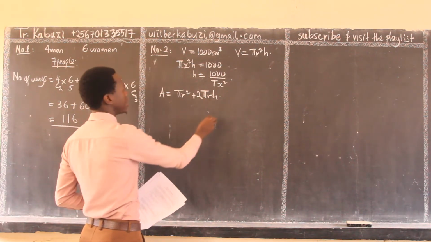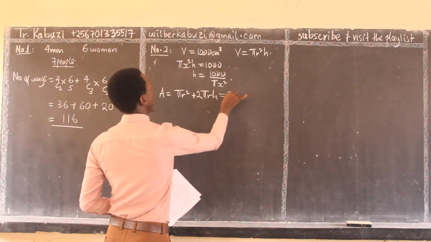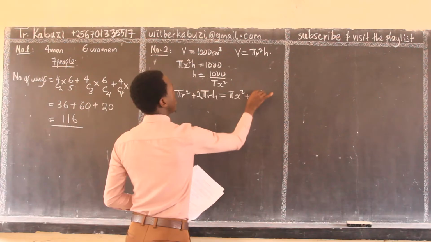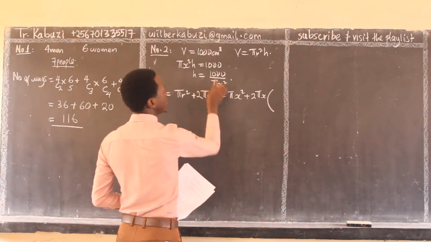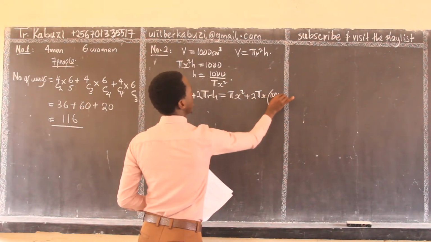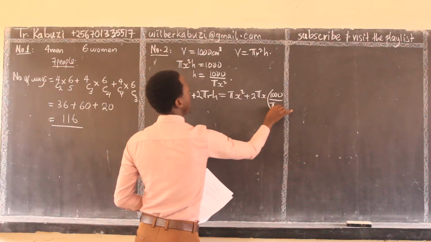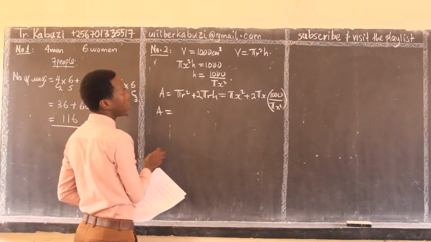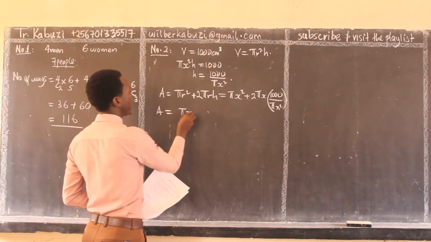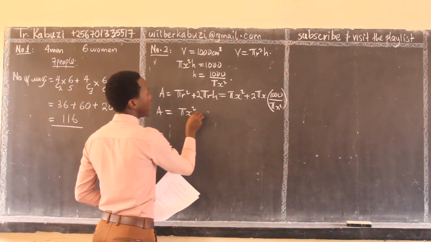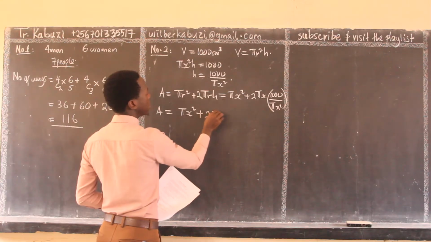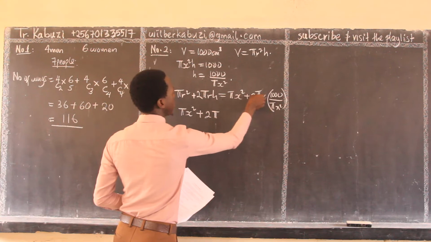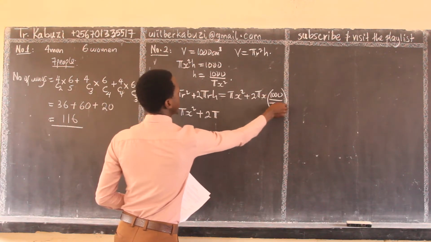So clearly you can see I'm going to be having now pi x squared. Now I'm substituting the h. So my surface area is going to be pi x squared plus 2 pi x times 1000 over pi x squared. Pi goes, and also one x is going to go.